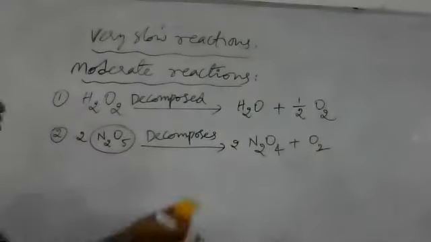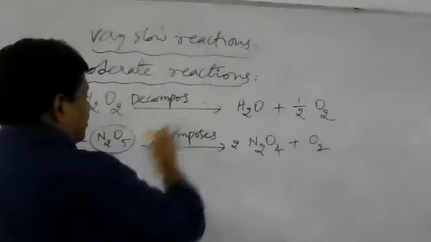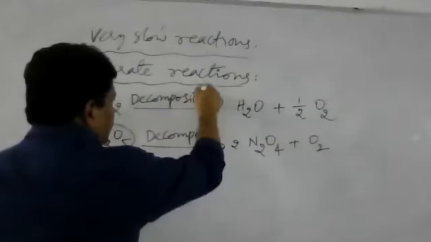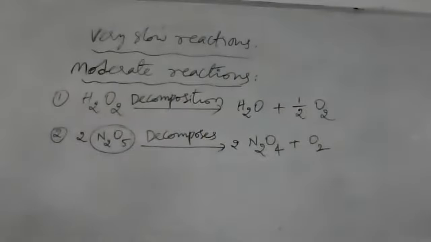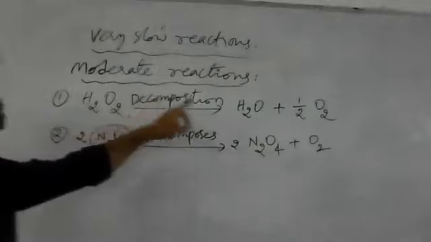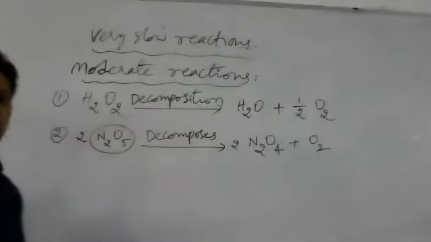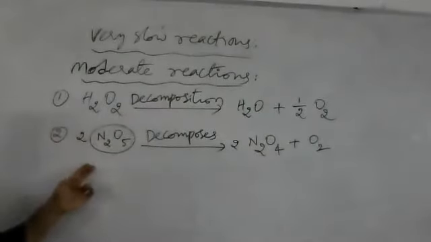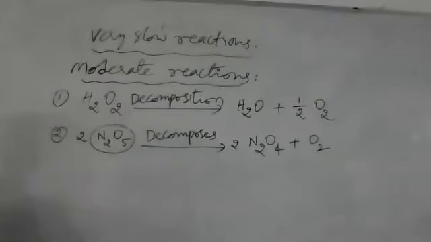So both are decomposition reactions. Decomposition reaction means a single compound is decomposed into 2 or more compounds. Is that clear? So decomposition of H2O2 and decomposition of N2O5 are both examples of moderate reactions. Is the concept clear now? The next example is there.